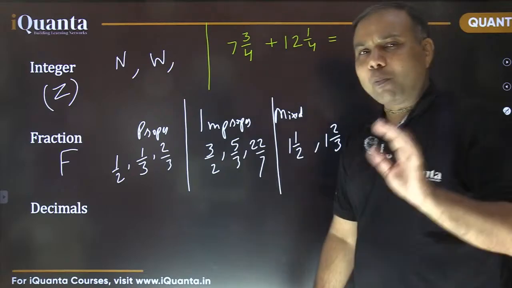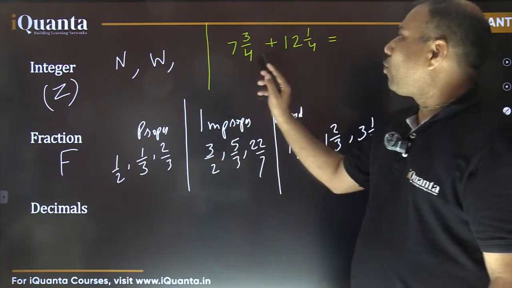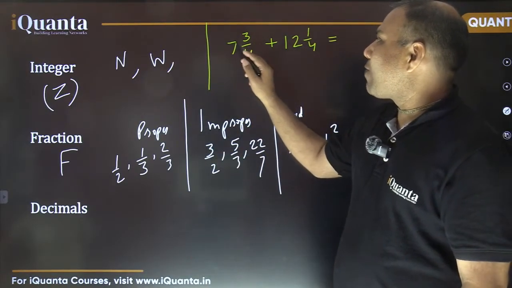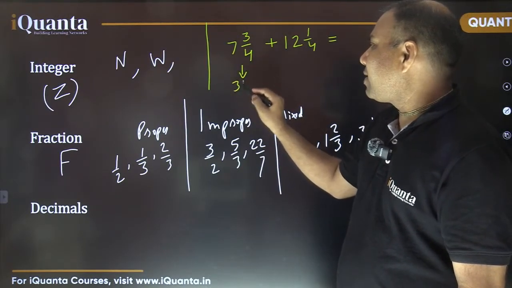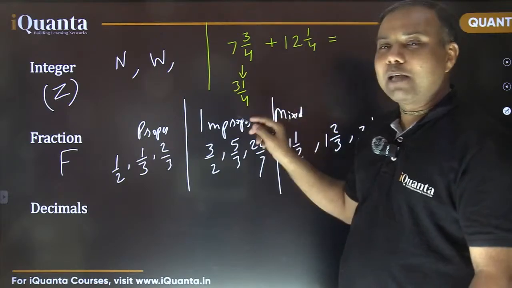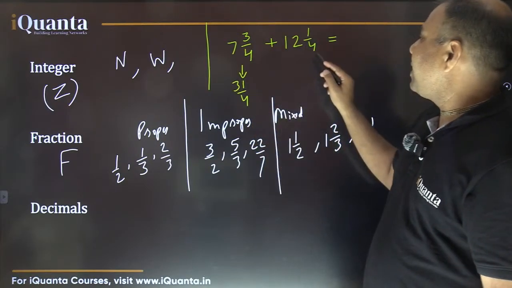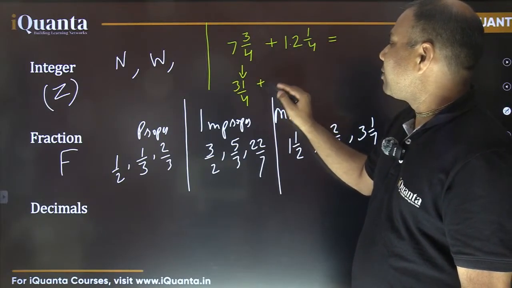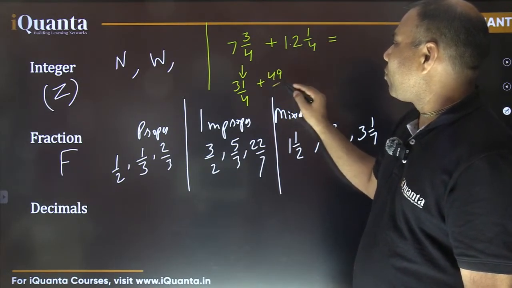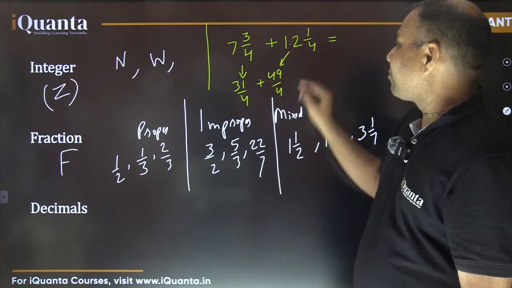See, what is a normal trend? What do people do? 4 into 7, that is 28. 28 plus 3, that is 31. So it comes out to be 31 by 4, isn't it? That is the improper fraction for this. Similarly, 4 into 12, that is 48 plus 1, that is 49. That makes it 49 by 4. That is the improper fraction for this.